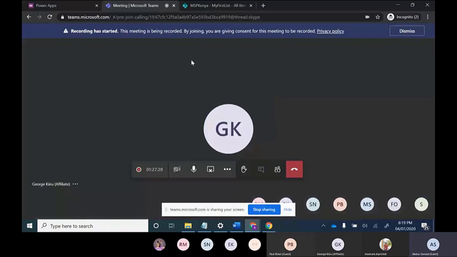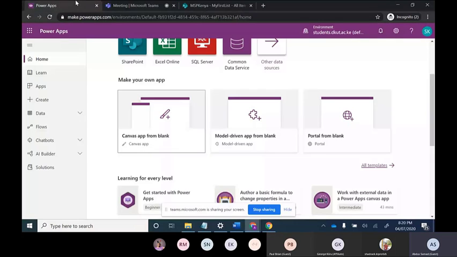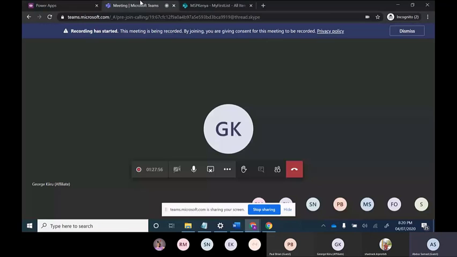If more lectures or sessions are required, you can come to me and I will plan one or two more sessions, because Power Apps is a big thing now. When it was launched, it was not that big. Now there are a number of capabilities through which we can build a very good application. You can see chatbots are there, AI Builder is there. All these things are making Power Apps a very powerful tool. Right now we are just at a very basic level. I did not move to the very complex level, so I will move to the complex level a little bit more in the next lecture.